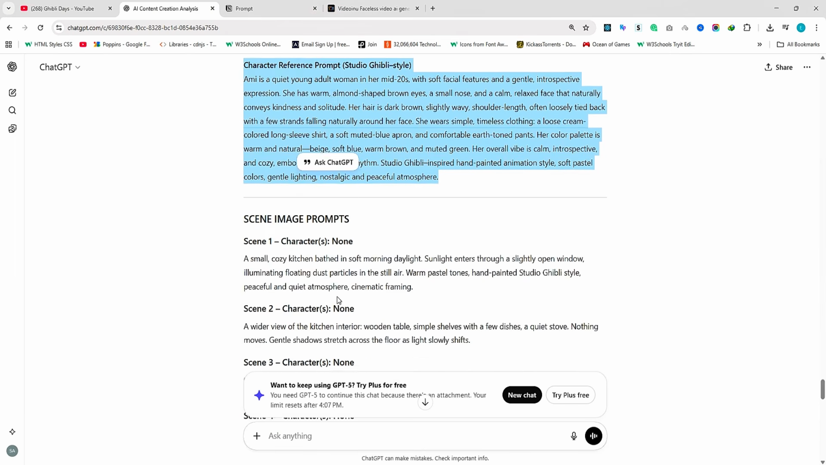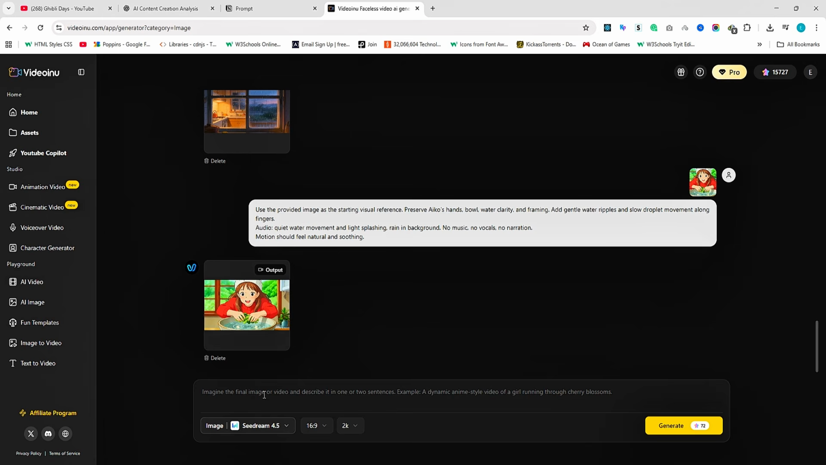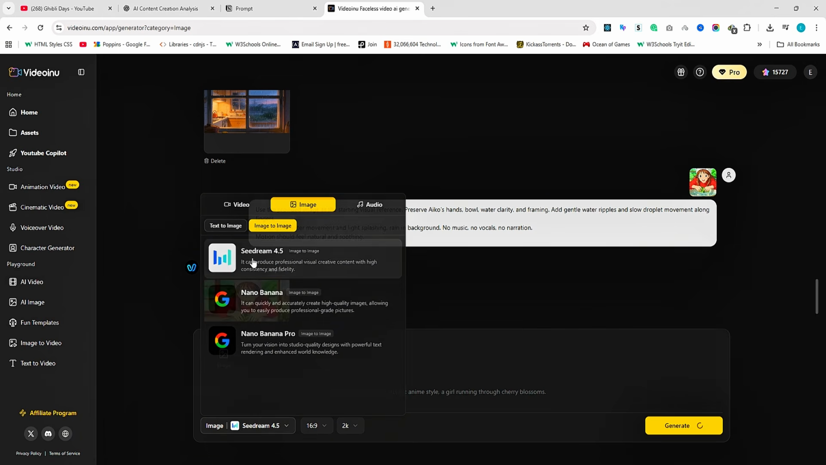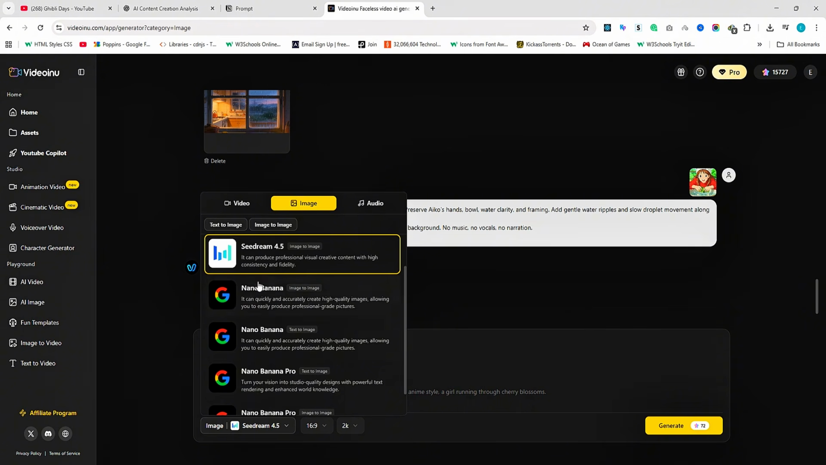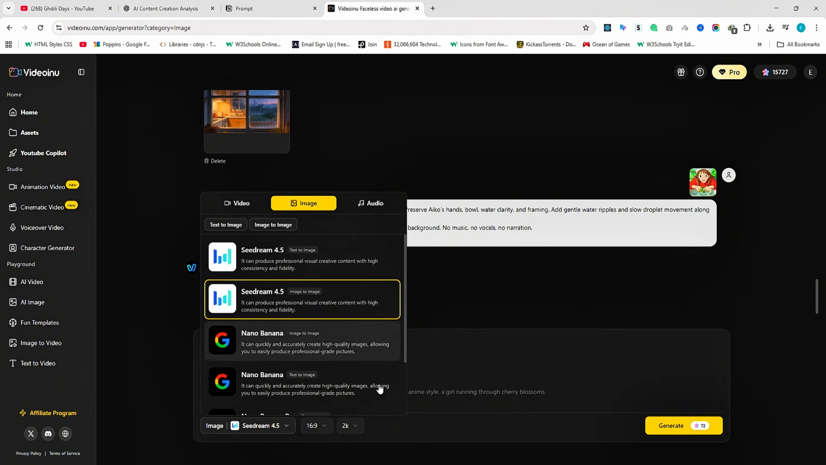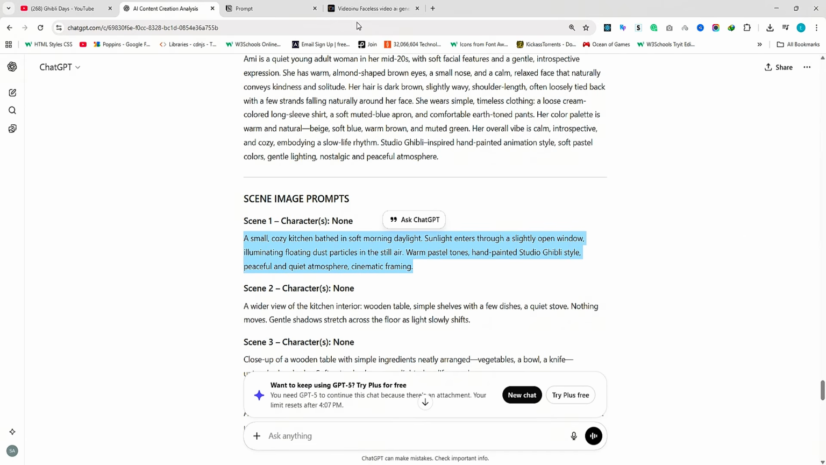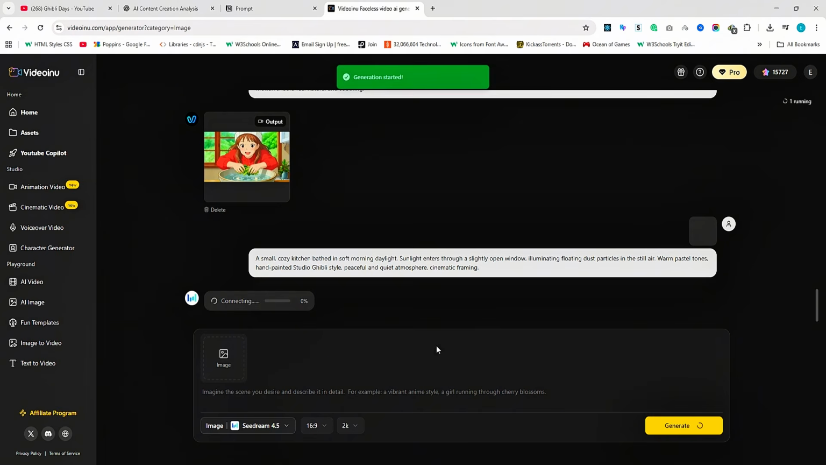Now let's generate the video scene images. Go back to the sidebar and click on AI Images. Then click Image and choose Image to Image because we'll use our character as a reference. Next, select an image model. Video Inu has several models available, which is exactly why I love this tool. After that, upload your character image here. Then copy the same prompt from ChatGPT and paste it into the prompt box. Finally, select your video resolution, click Confirm, and your scene images will start generating.